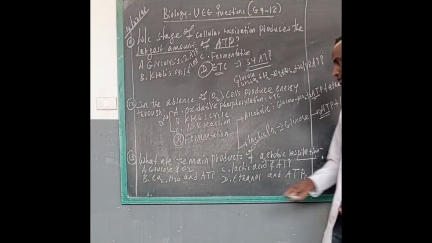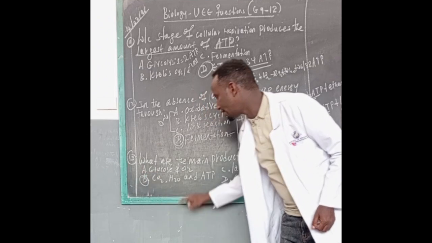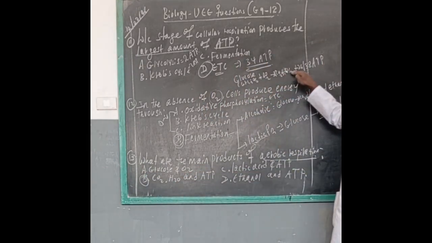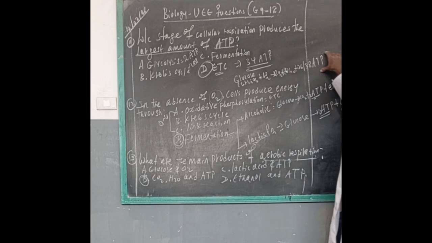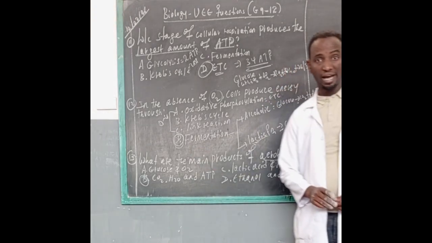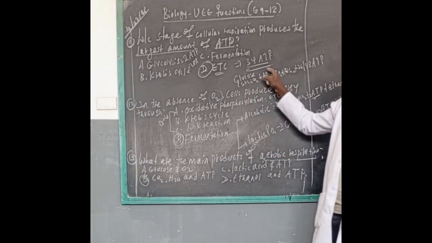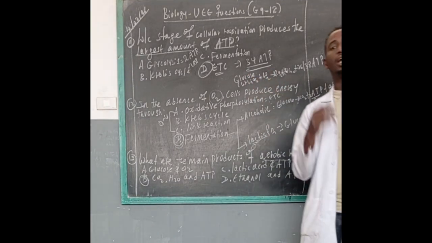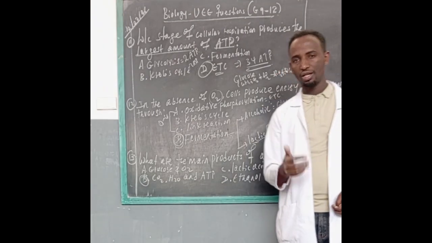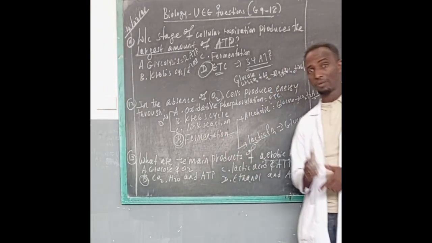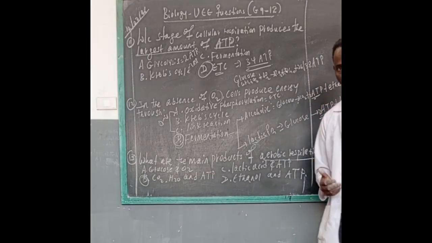So the answer is B, carbon dioxide, water and ATP. These are the main products of aerobic respiration. Don't forget that aerobic respiration takes place in the presence of oxygen, whereas fermentation, or the anaerobic process, takes place in the absence of oxygen.